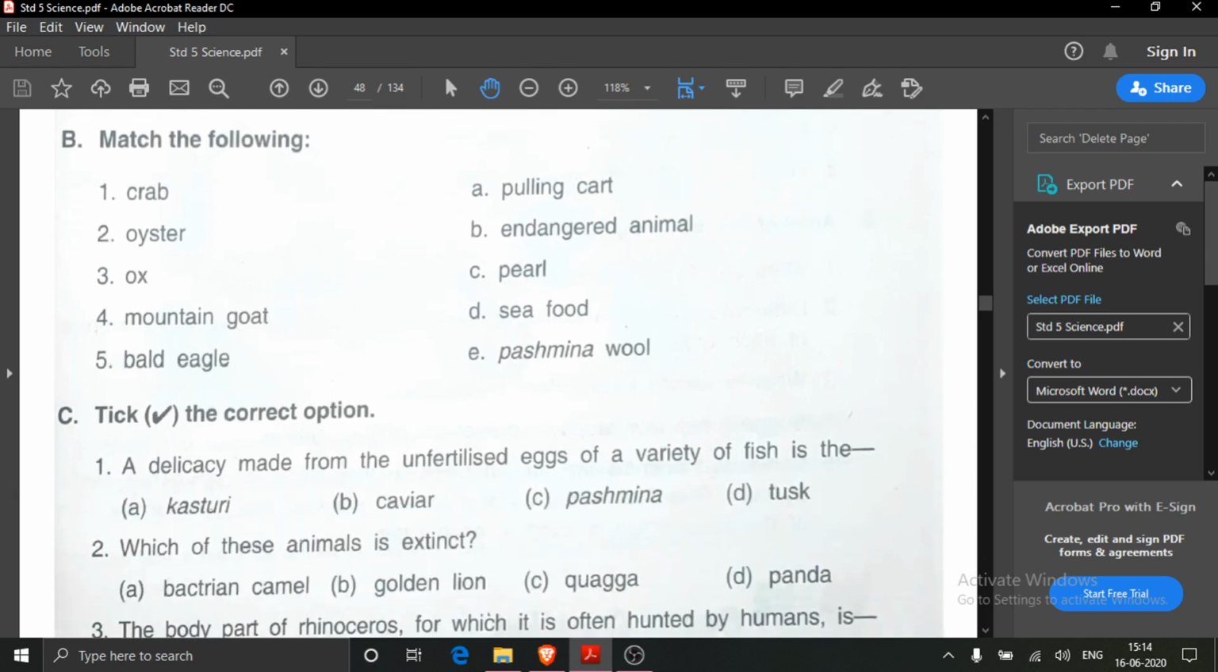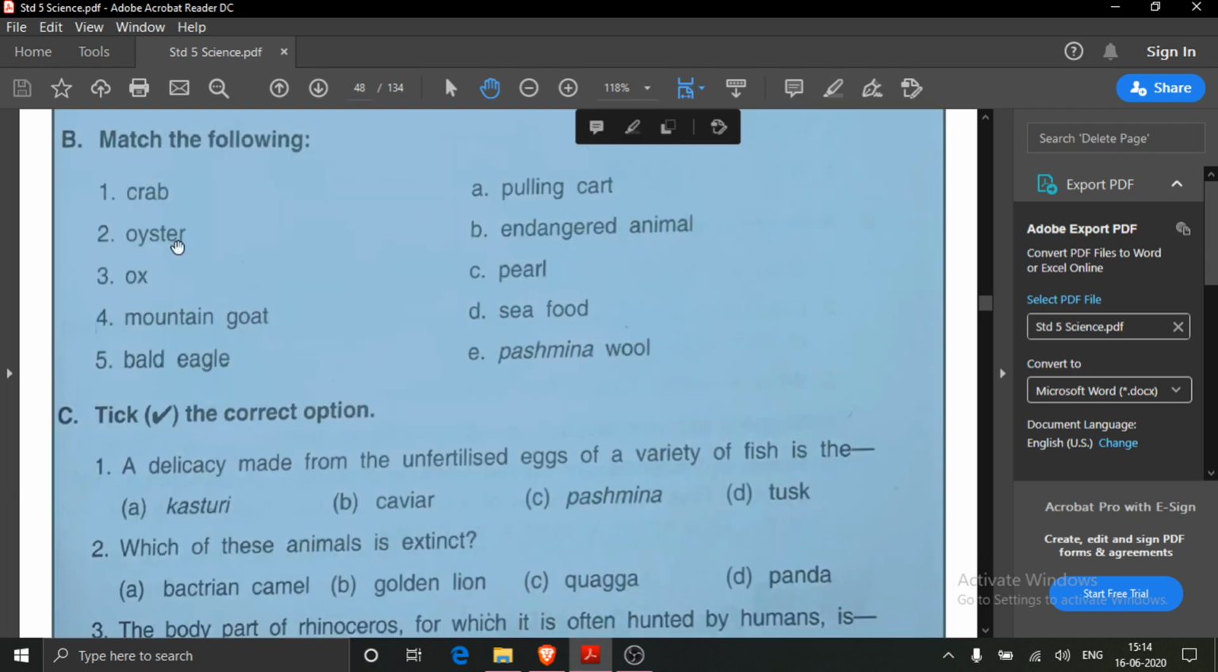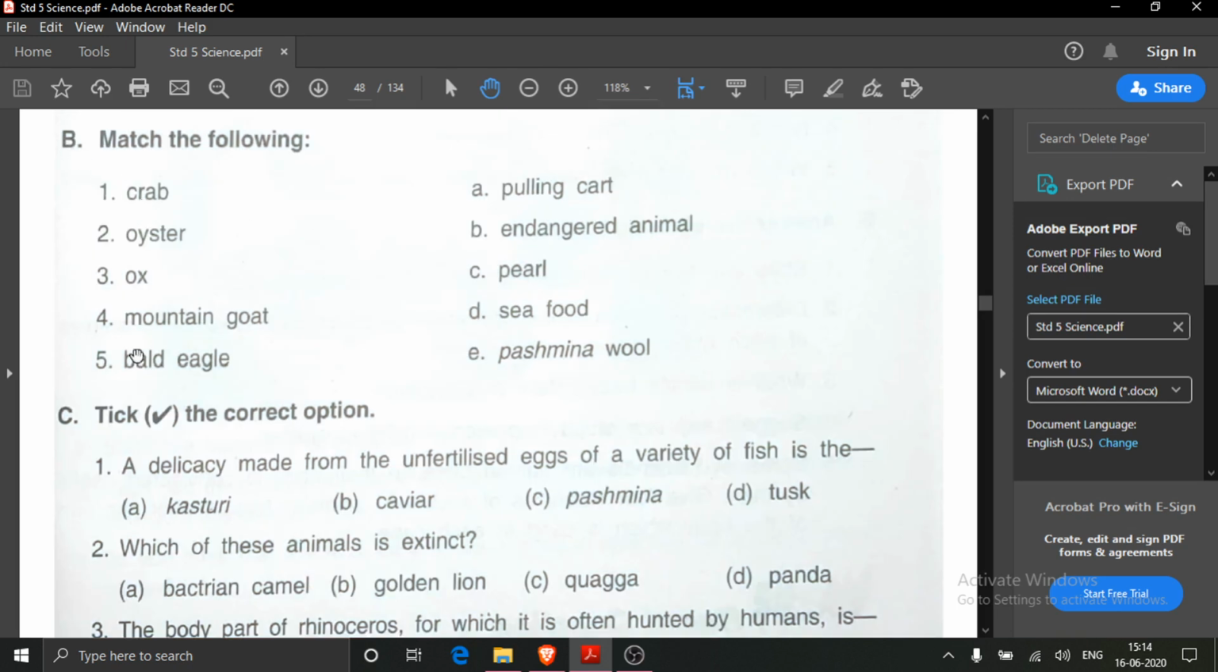Now B part. Here match the following. How will you write the answer? You will write the words on this side, and the correct answer you will write in front of it. You will not draw lines and do zigzag. Understood? You have to write correctly. First one is crab. Crab is a type of seafood. You will write here seafood. Means here you will write crab, put a small hyphen, and then write seafood.